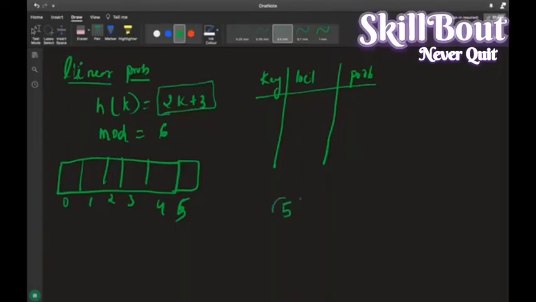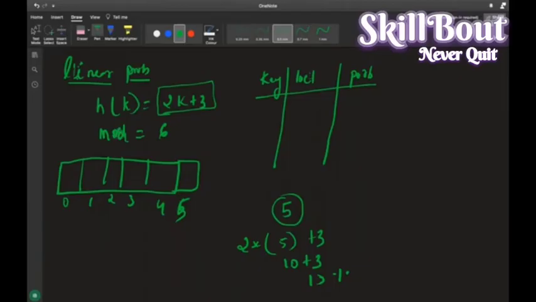If I get 5, 5 is my element. I want to store the 5 in this table, right? So I'll be storing in this form of equation. For example, 2 into 5 is 10. 10 plus 3 is 13. Then 13 modulus of m, mod of m.